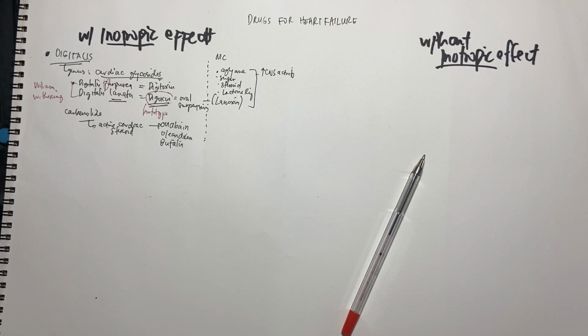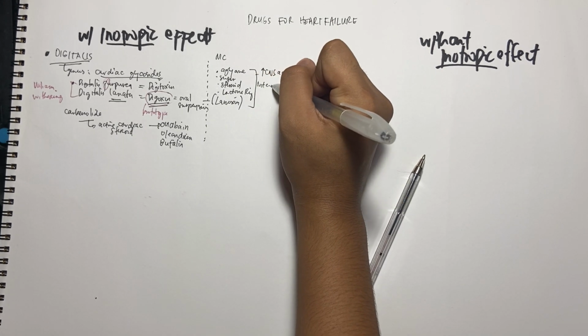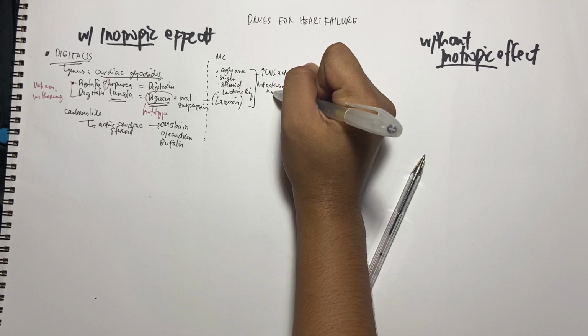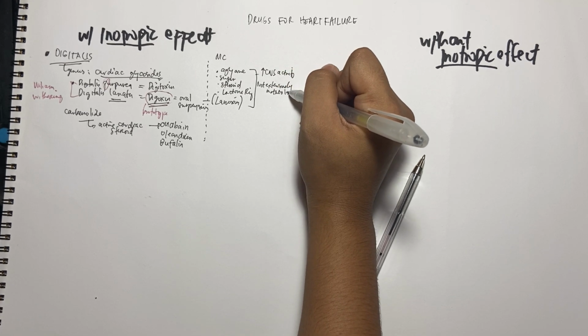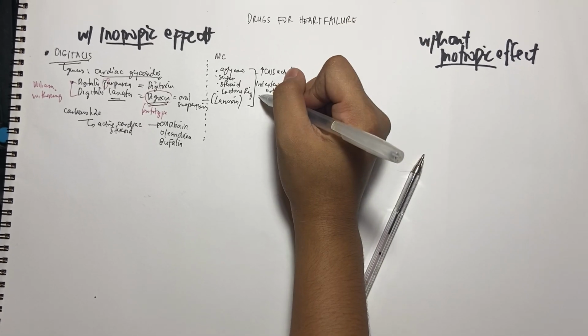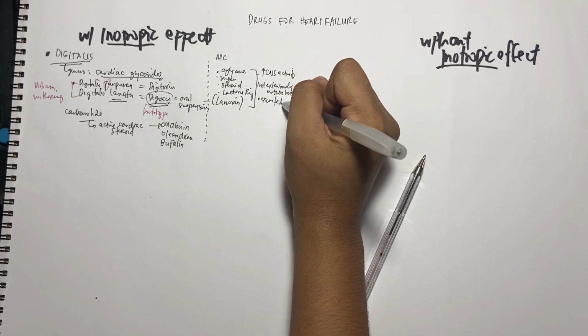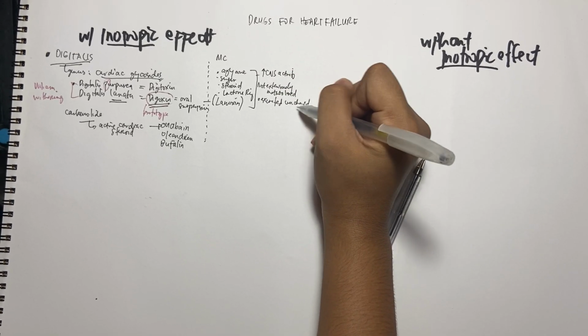Therefore, they have CNS-related adverse effects, like hallucination, sedation, anything related to the CNS. Aside from that, this is not extensively metabolized in the body. When you say it's not extensively metabolized, it is excreted unchanged in the kidneys.